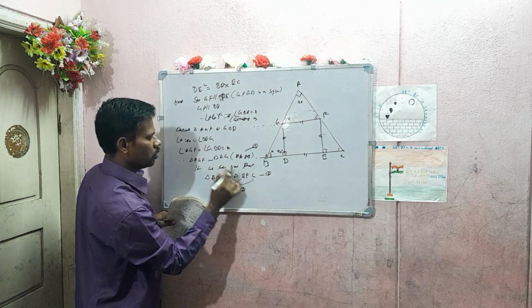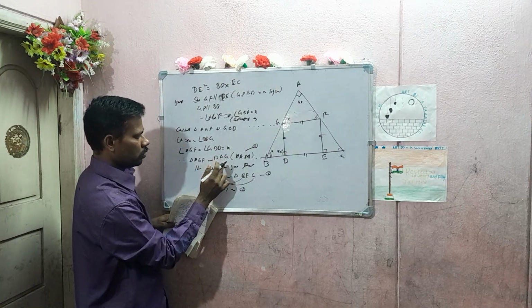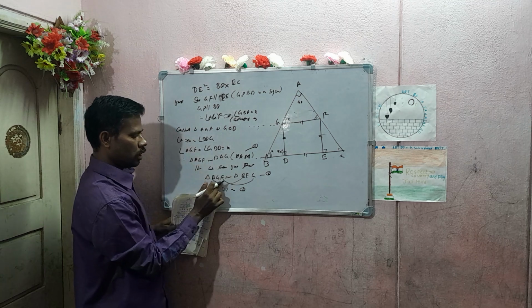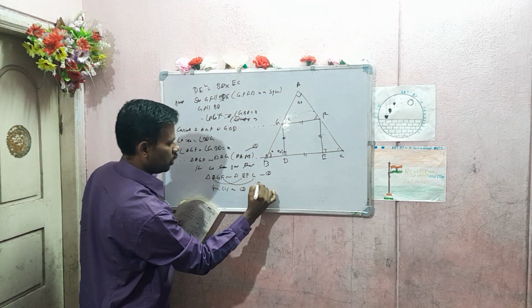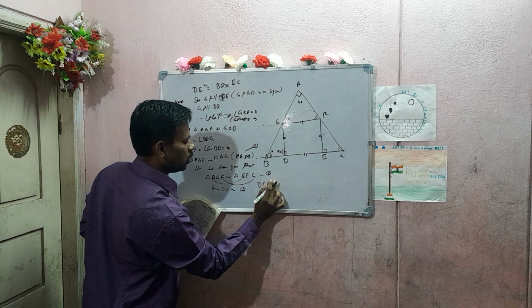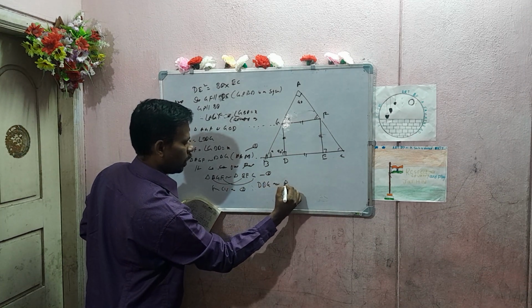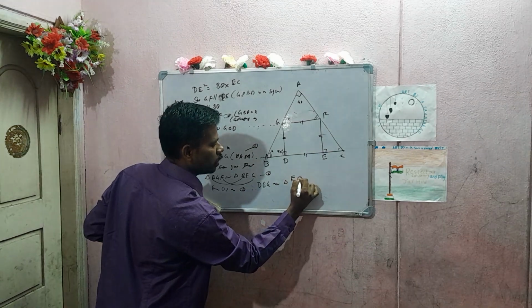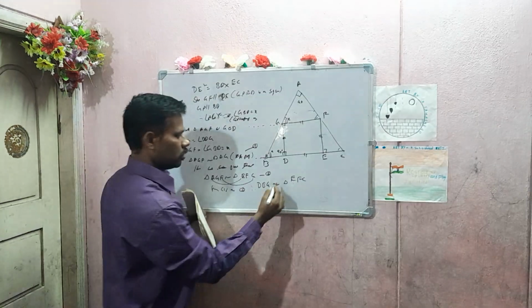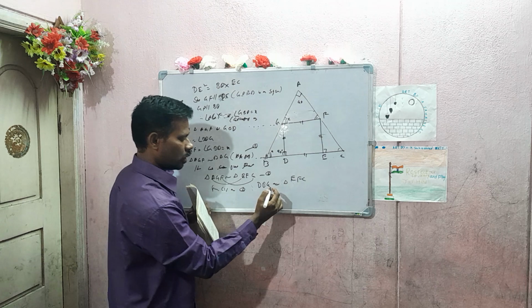From 1 and 2, AGF is similar to DGB, and AGF is similar to EFC. Therefore, from 1 and 2, triangle DBG is similar to triangle EFC. Right?